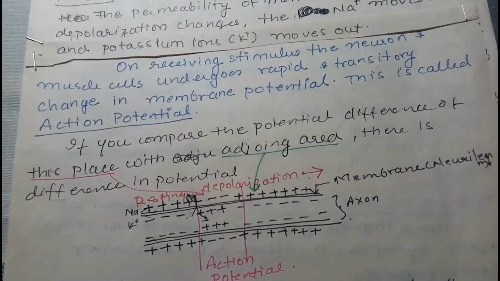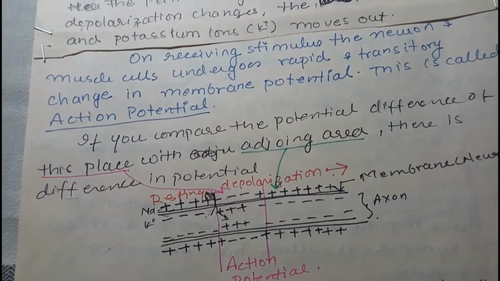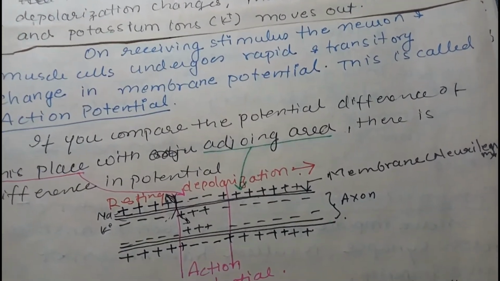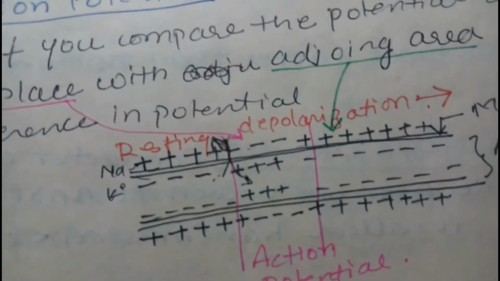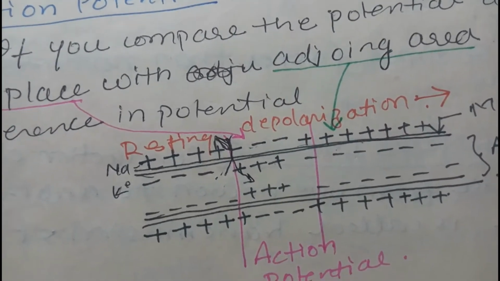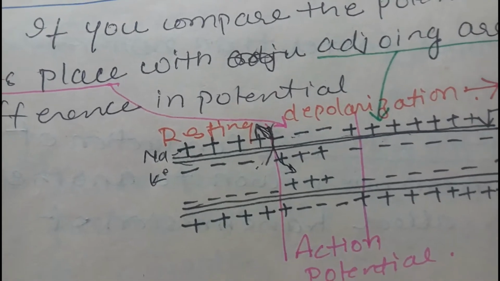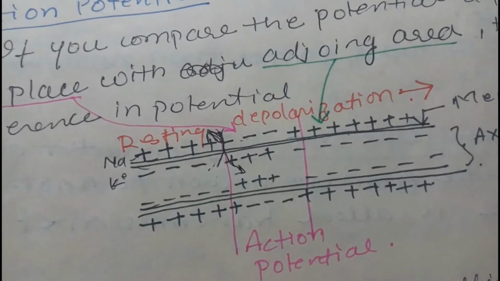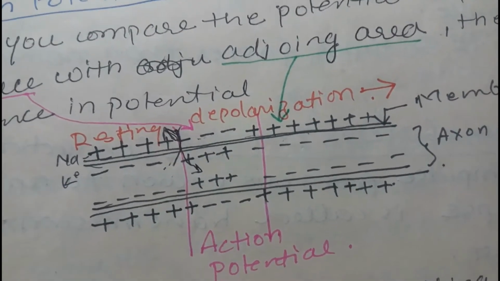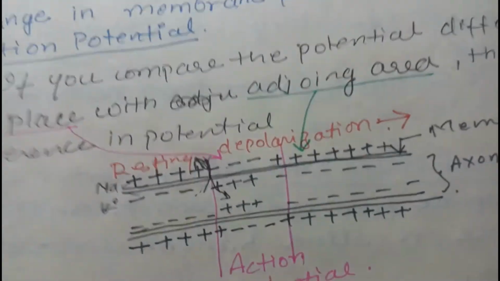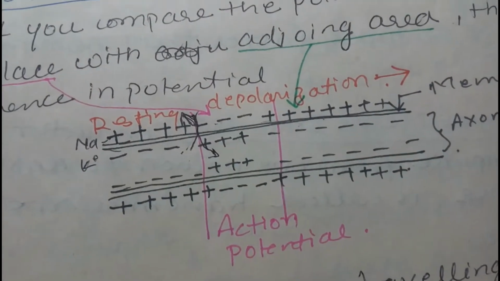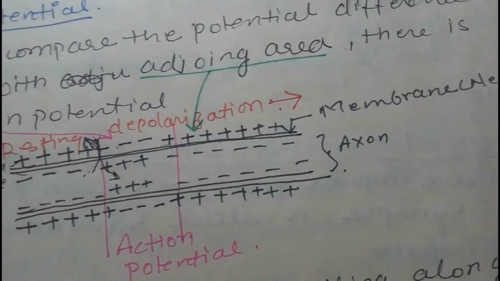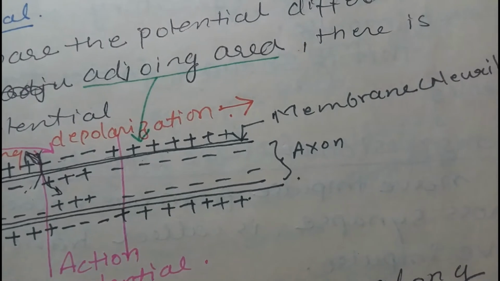Now if you compare the potential difference of this place along with the adjoining area, there is a difference in the potential. See, this was the resting, potassium in and sodium out, and the membrane was stabilized in the resting potential. Now whenever it receives the stimulus, the changes occur. This is called depolarization. Now you'll find the difference in the charges, but the polarity changes across the membrane. This is called action potential, and slowly this gets conducted throughout the membrane.